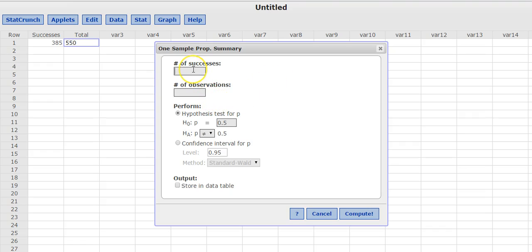Our number of successes, 385. Those are the companies that were certified. Number of observations, number of companies that responded, 550. We go down here and we select confidence interval for the proportion. It's already at 0.95. If we had a different confidence level, we could click in there and change it. And then we're going to select Compute down here in the lower right hand.